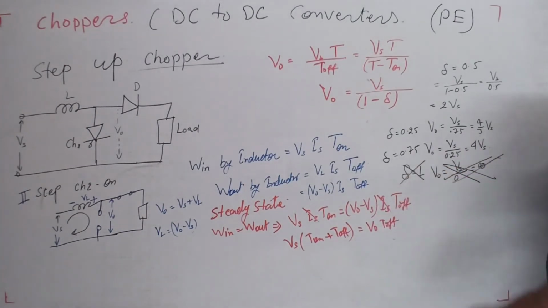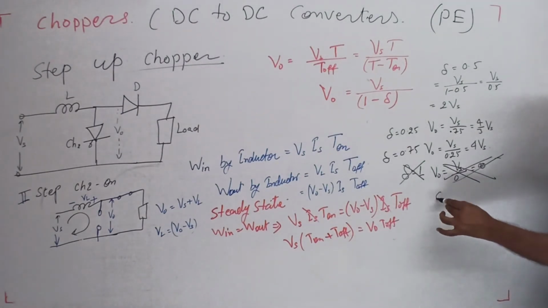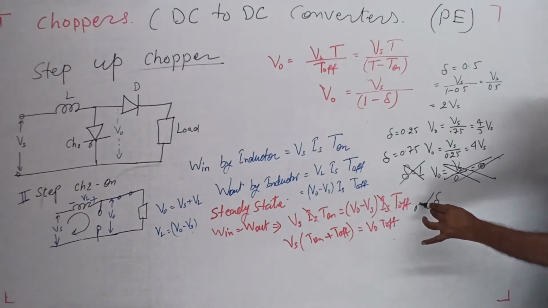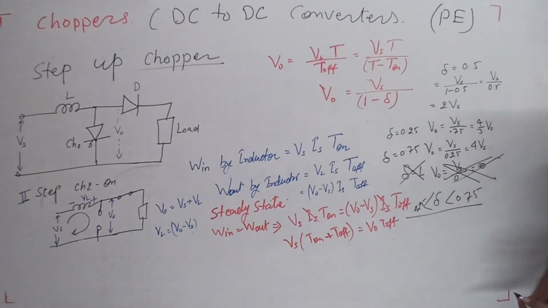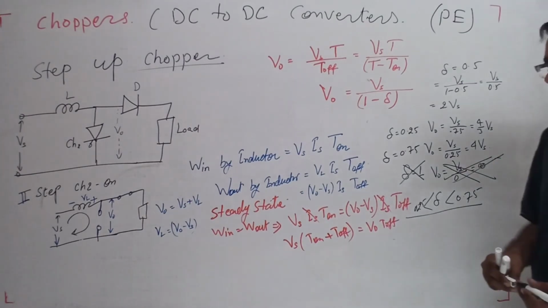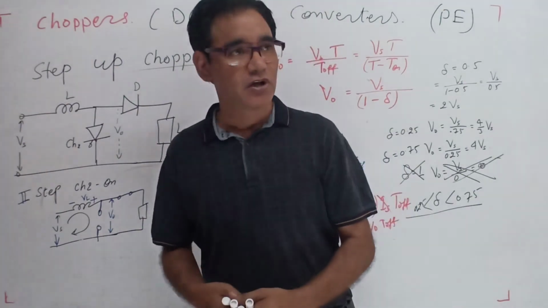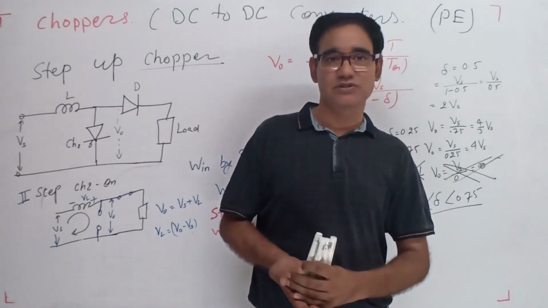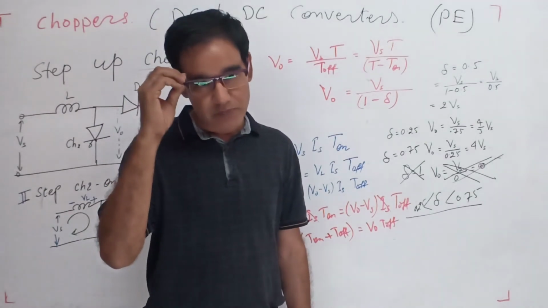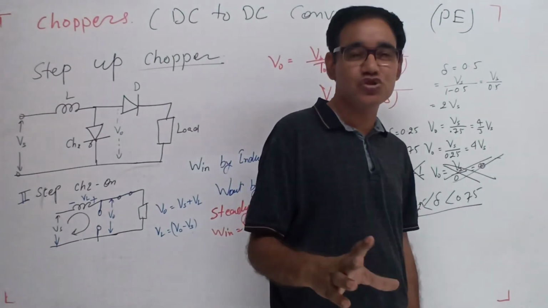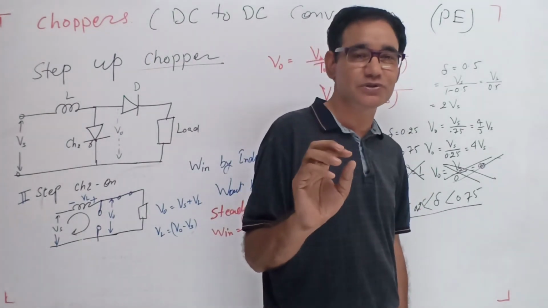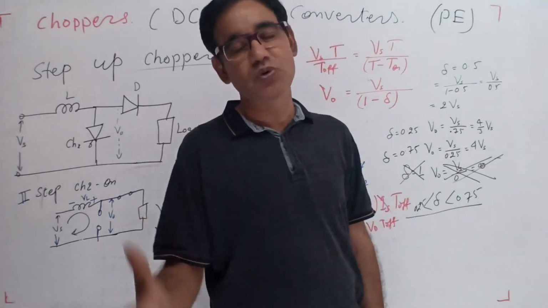So the duty cycle never becomes 1. The duty cycle can vary from 0.25 to 0.75. This is the limited condition for step up. So the voltage can be half, 1, 2, 4 times. Maximum possible voltage is 4 times, maybe 5 times. But generally for practical applications, the conventional choppers available in the market can provide 4 times the input voltage.